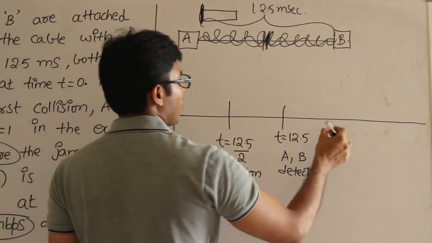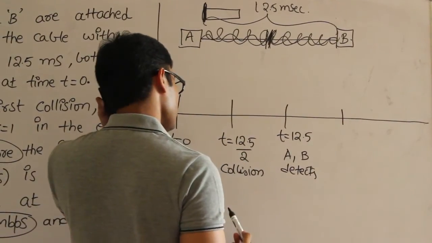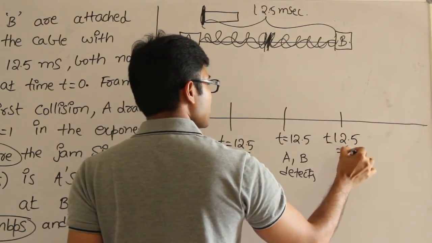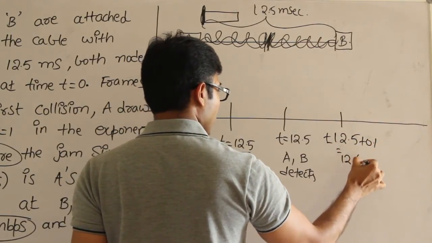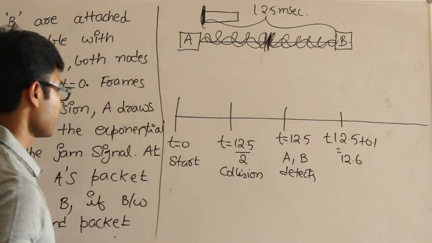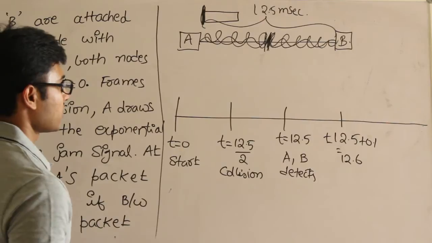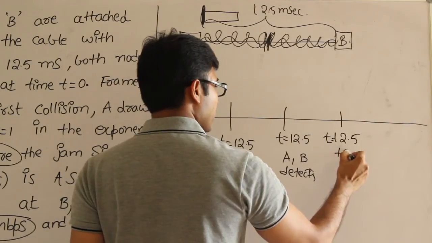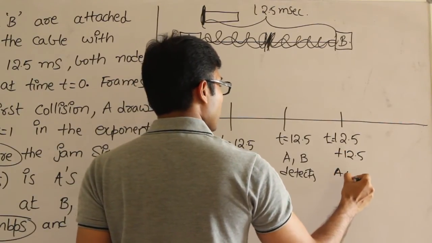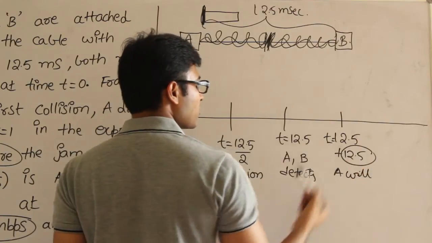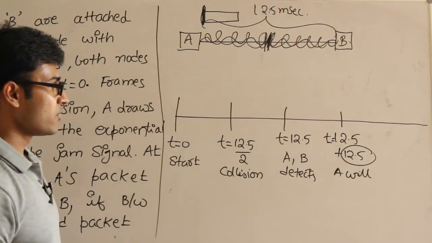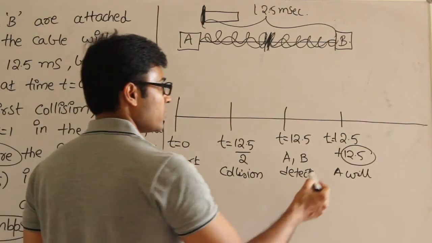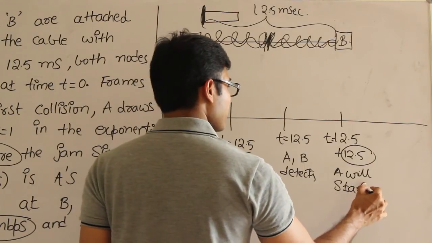Now, not 12.5 plus 0.1, which is 12.6 milliseconds, but at time t equal to 12.5 plus 12.5, A will start. The reason is A will wait for at least one more propagation delay because we want the last bit aborted from either side to get out of the link. Therefore, A will start at time t equal to 25.